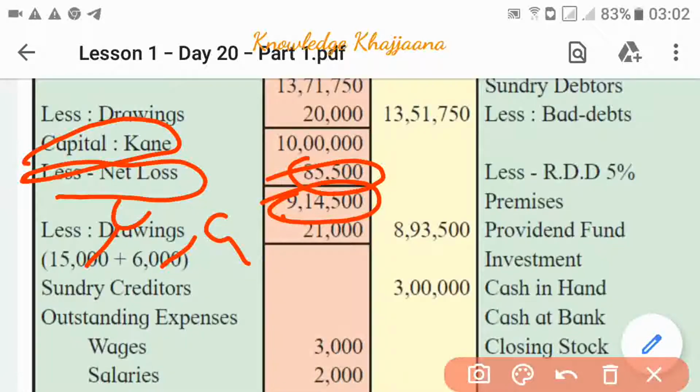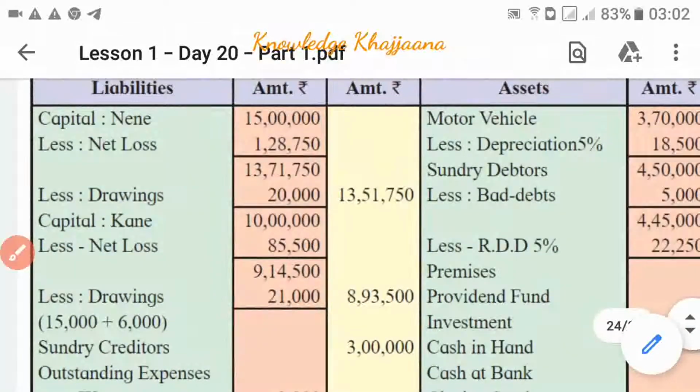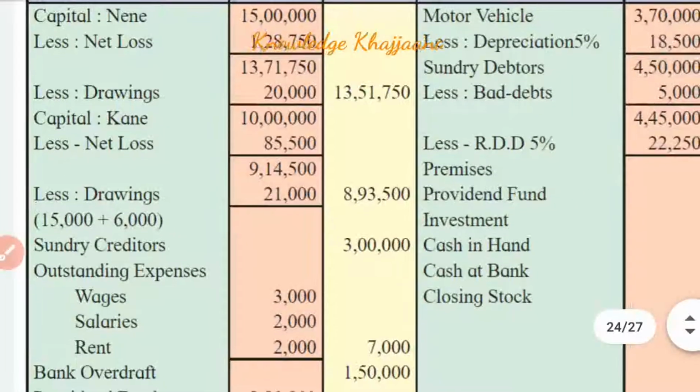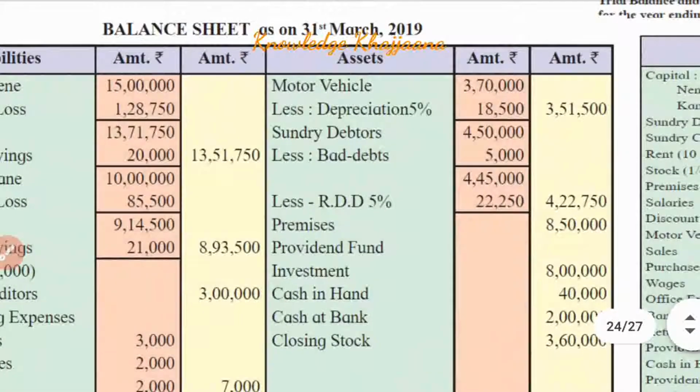That drawings we have to deduct from his capital, amounting to rupees 21,000. If we deduct that drawings from his capital, we will arrive at the amount 8,93,500, that is the capital of Kane. So we got the capitals of Nene and Kane by the fluctuating capital method. Now all the other items we have recorded.